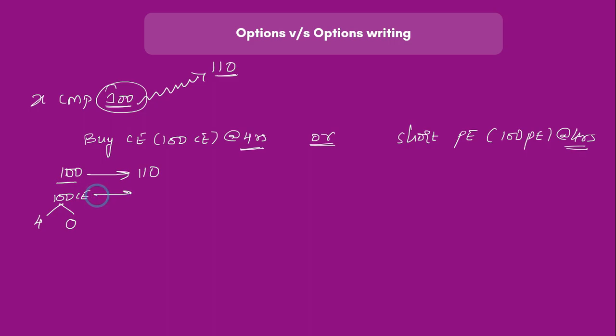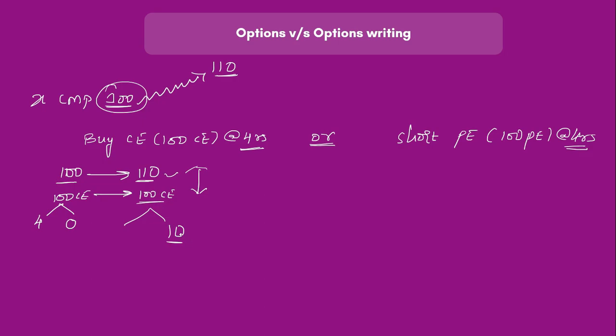And now when the stock reaches 110, what would happen to the 100 call? The 100 call would become in the money because the strike price is now less than the current market price. The current market price is now 110. So now you will have 10 rupees intrinsic value. That is, the difference between 110 and 100 is 10 rupees. That 10 rupees will be added here.